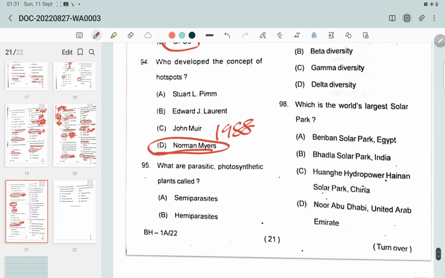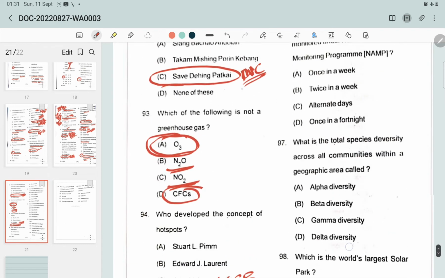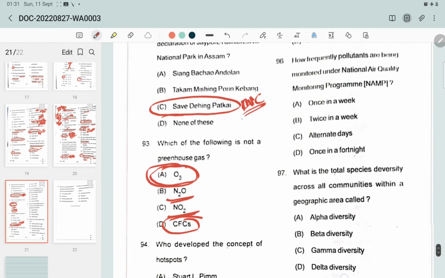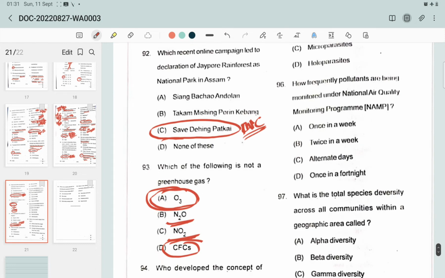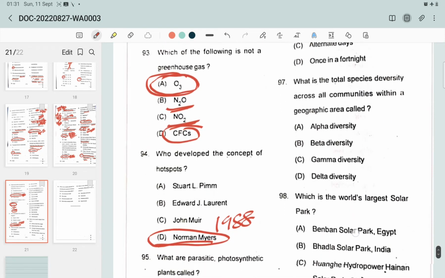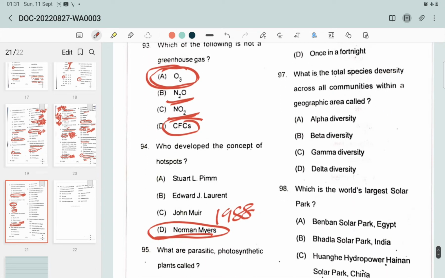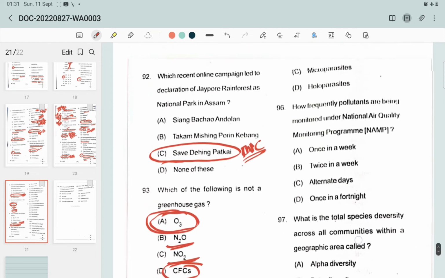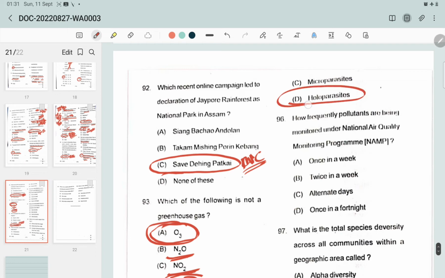What are parasitic photosynthetic plants called? The options are semi-parasites, hemiparasites, microparasites, holoparasites. The parasitic plants that are holoparasites have virtually no chlorophyll, and the correct answer would be hemiparasites. And question number 96: how frequently are pollutants monitored under the National Air Quality Monitoring Program?